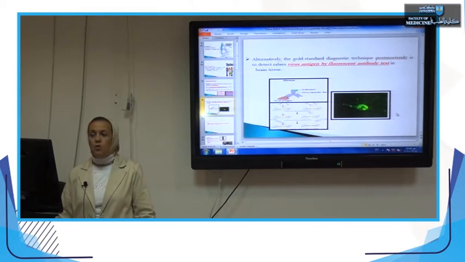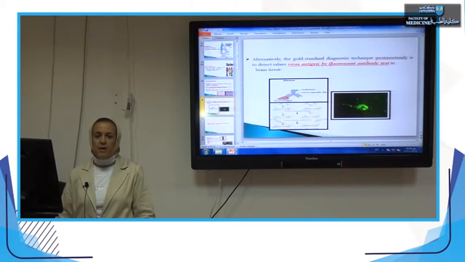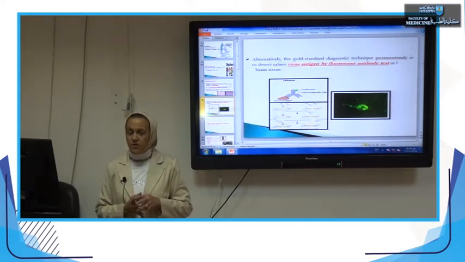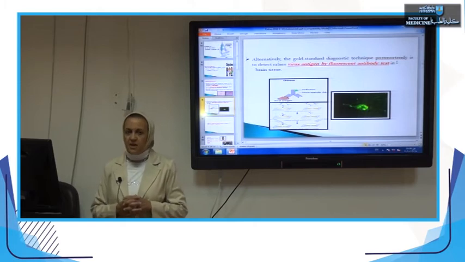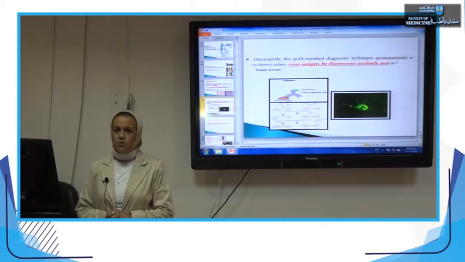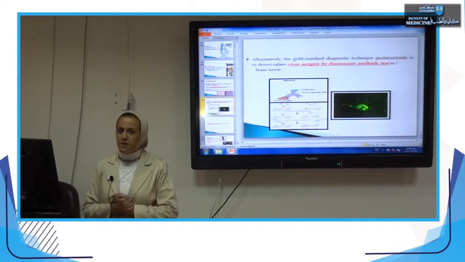Alternatively, the gold standard diagnostic technique post-mortem is to detect rabies virus antigen by means of the fluorescent antibody test. As I've said, the presence of Negri bodies is not conclusive because 20% of the cases fail to demonstrate Negri bodies, or they are not present. Why?